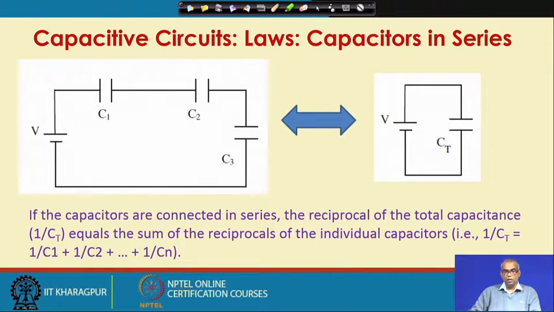Similarly, if the capacitors are connected in series, here C1, C2, C3 are connected in series. So, the equivalent total capacitance will be 1 by Ct equal to 1 by C1 plus 1 by C2 plus 1 by C3. So, the reciprocal of the total capacitance will be equal to sum of the reciprocals of the individual capacitors. So, if there are n capacitors connected in series and the total capacitance is Ct, 1 by Ct will be equal to 1 by C1 plus 1 by C2 plus up to 1 by Cn.